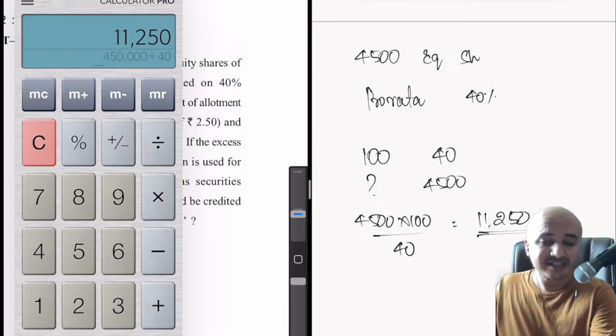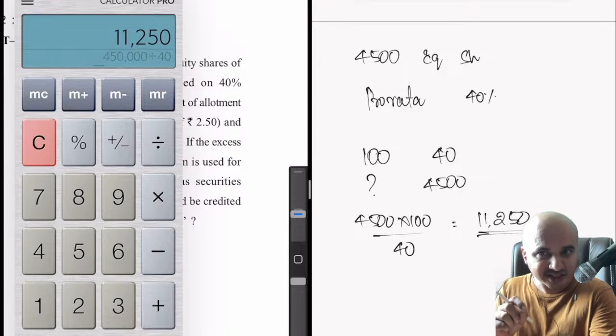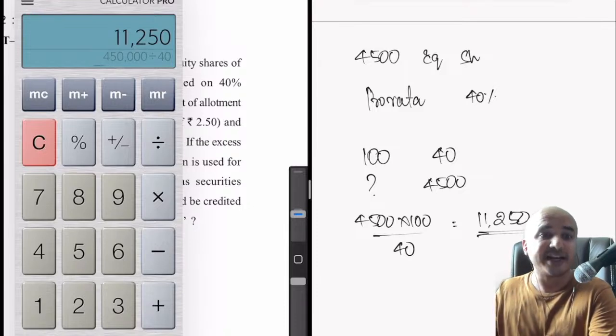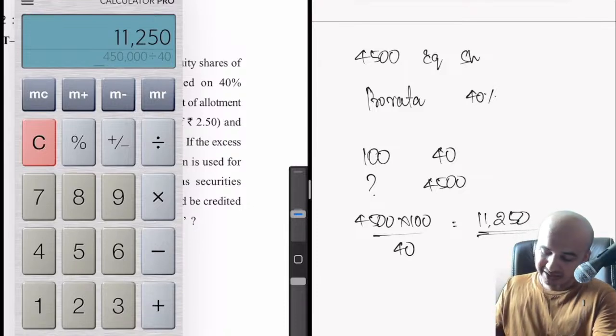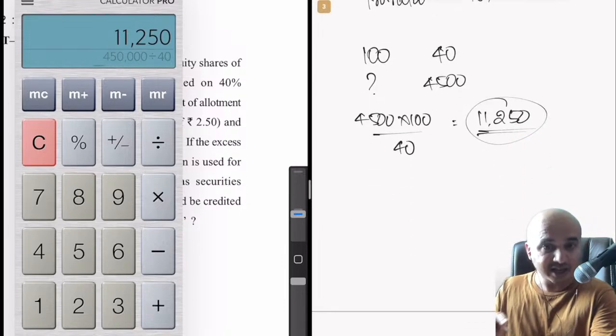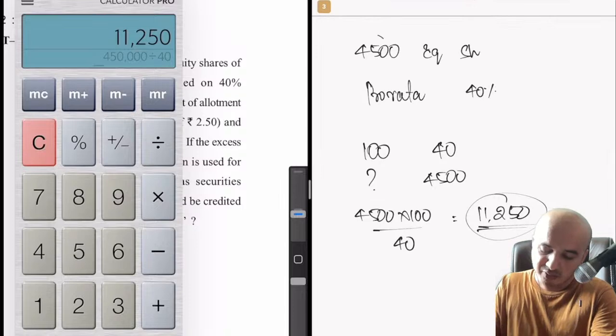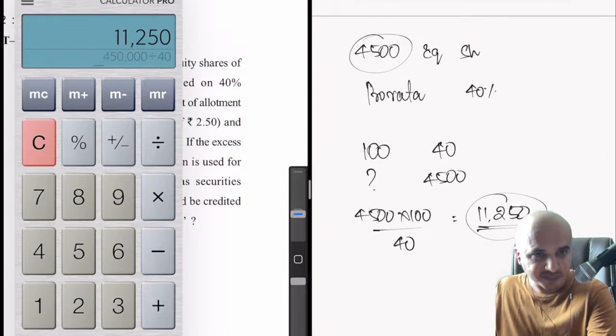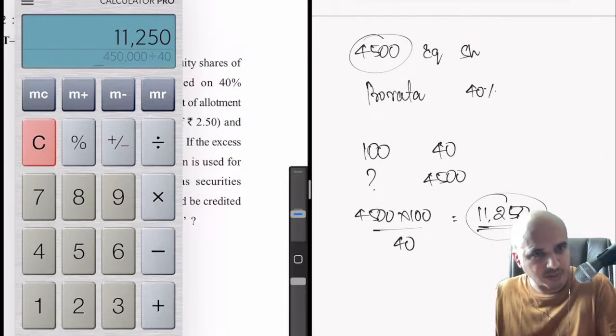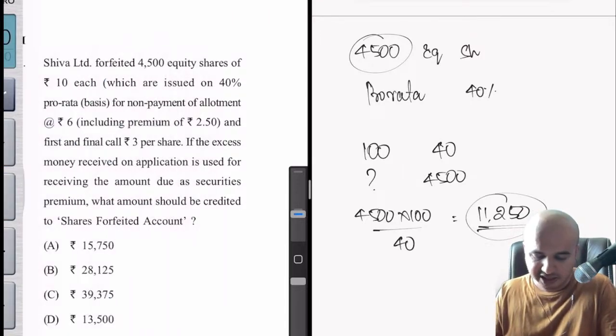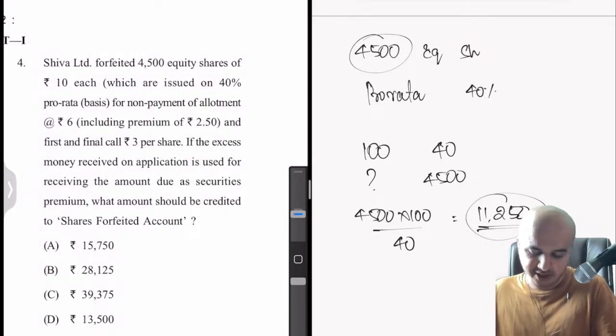So now what is this 11,250? 11,250 is nothing but the number of shares which the shareholder applied for. So once they applied for 11,250 in the ratio of 40%, we have allotted them 4,500 shares. Now this is obviously not the problem. The problem is way beyond this. Let's read the problem fully now.